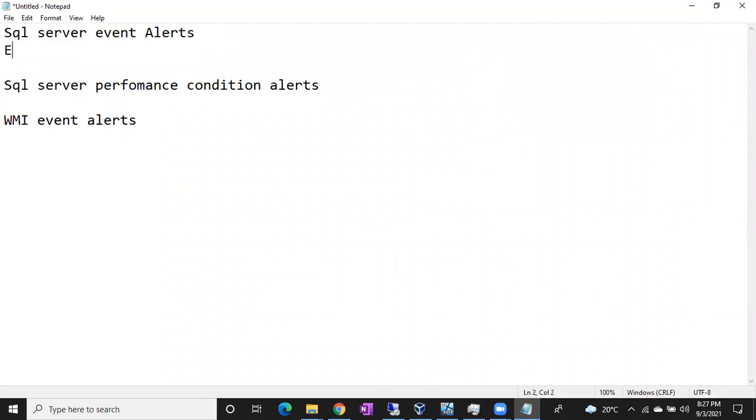If you know the exact error number, you can configure event alerts.